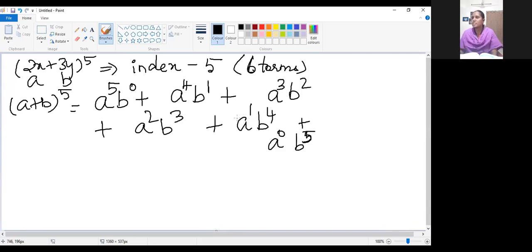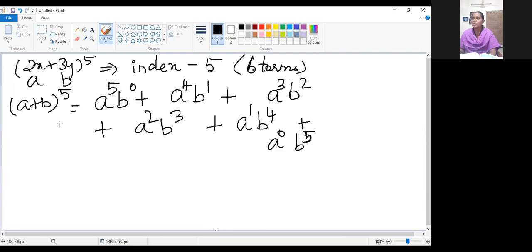In all the terms, the index values will be the same. The sum of the indexes will be the same. Is it true? So all three things that we have observed have been followed here. Now shall we find the coefficients by using Pascal's triangle?